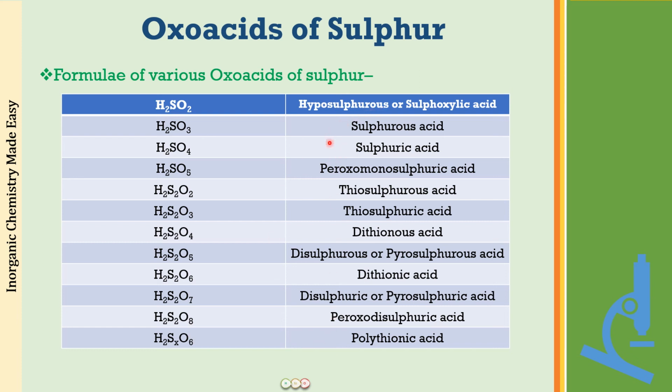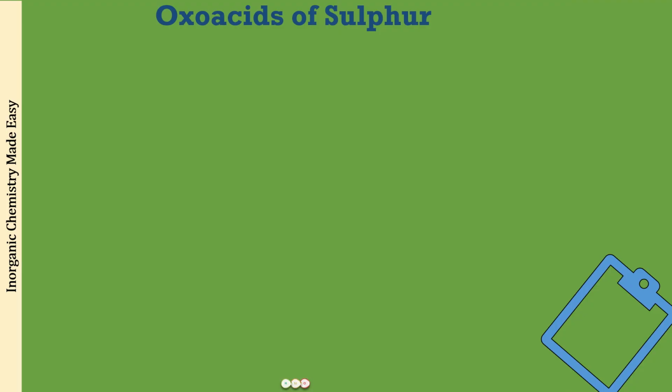Hyposulfurous acid, sulfurous acid, sulfuric acid, peroxomonosulfuric acid. How are you going to remember all these names? Well, that is what I'm going to teach you. A trick to remember all these names in a very easy way, right? So let us see how we are going to remember them. Now in naming these oxoacids of sulfur, I am going to make a flow chart for you people so that you can remember the names very easily.